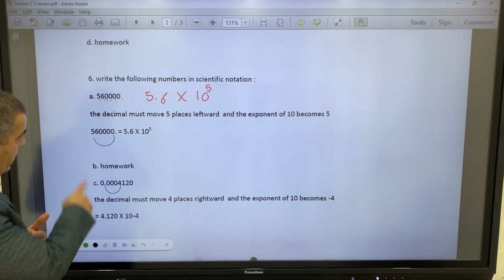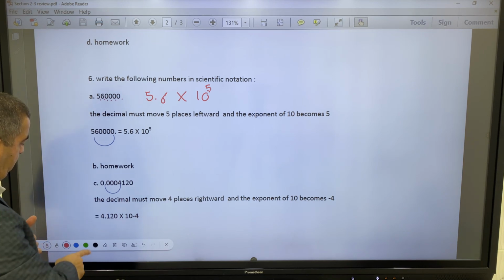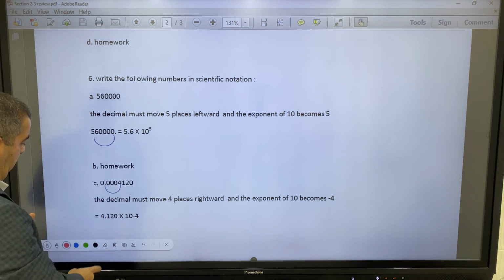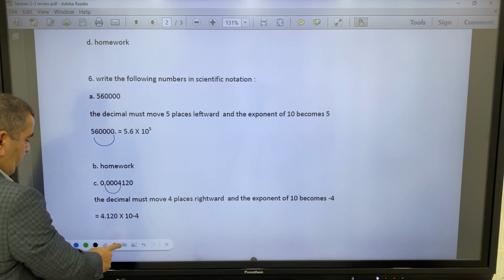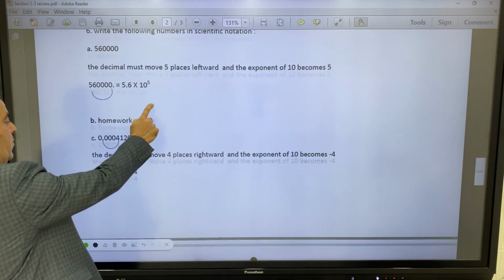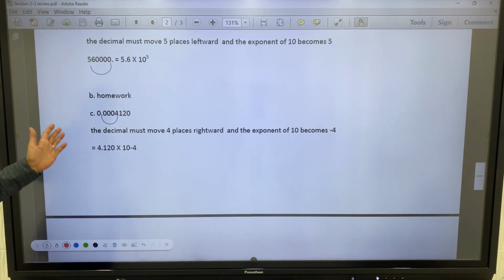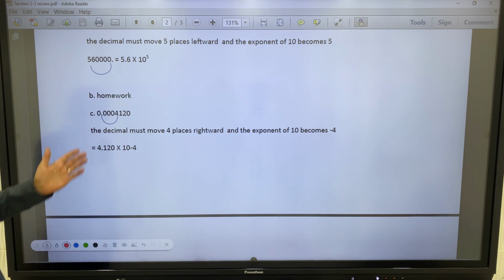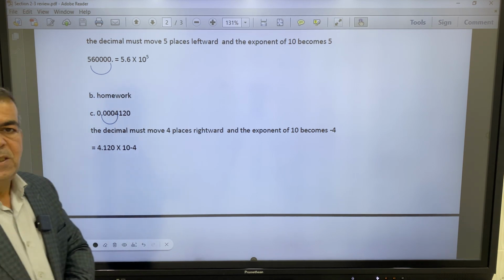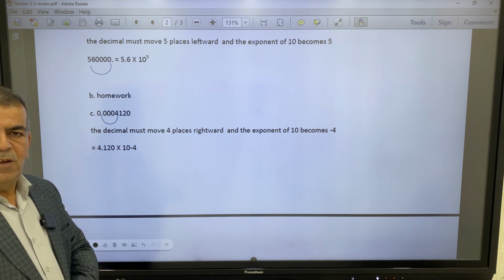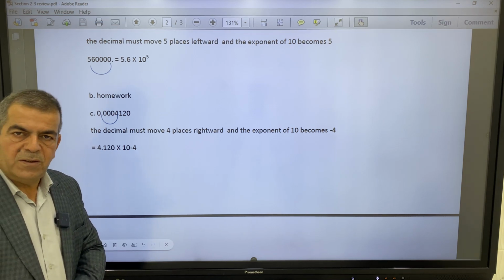B is homework because it is similar to the previous one. Let's move to C. In C, we also have zeros, but the zeros here are not to the left of the decimal. They are to the right of the decimal. Of course, here they cause a negative exponent.